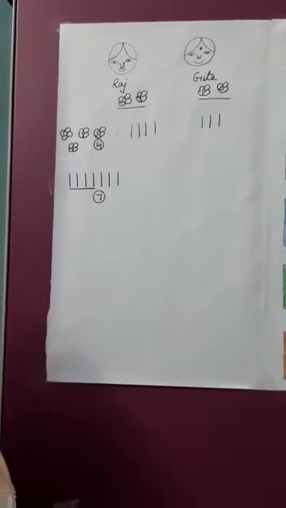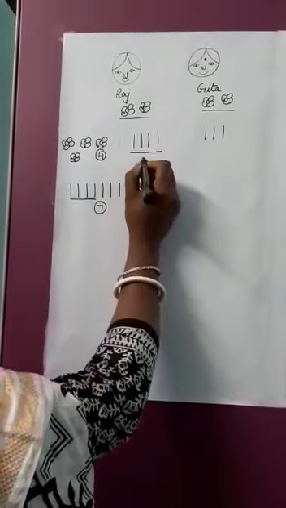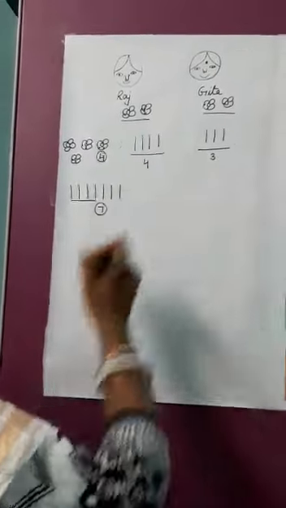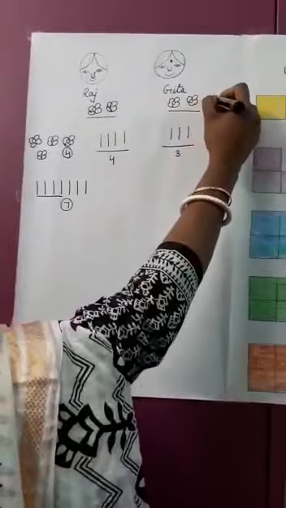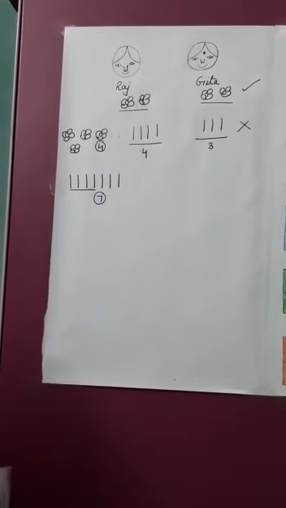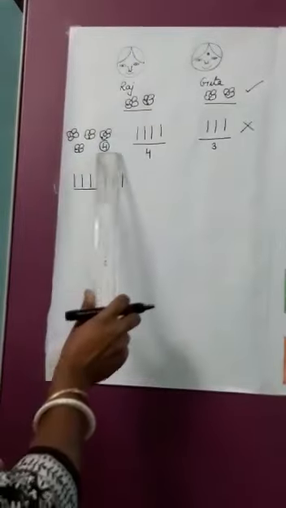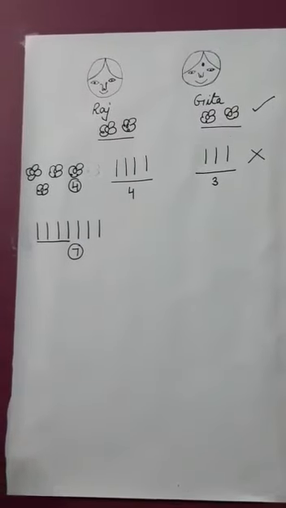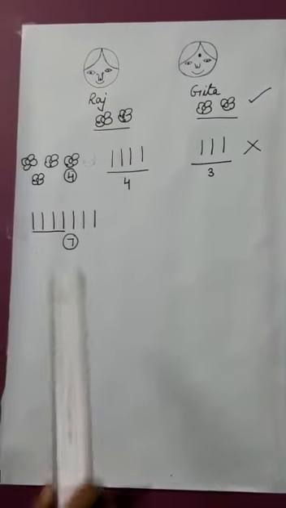Did Raj and Geeta get the same number of sticks? Yes or no? I think the answer is no, because Raj is getting 4 sticks whereas Geeta is getting 3 sticks. So here they are not equally distributed. They have shared the flowers equally, but not the sticks. So 4 flowers they could share equally, but 7 sticks they were unable to share equally.